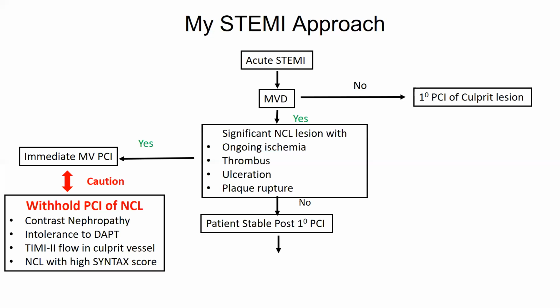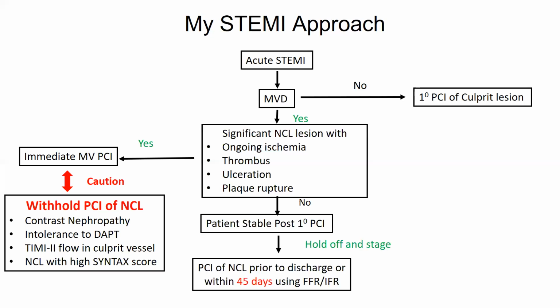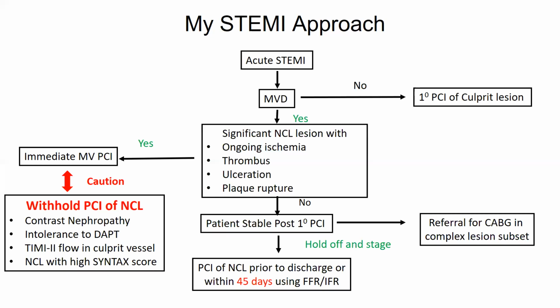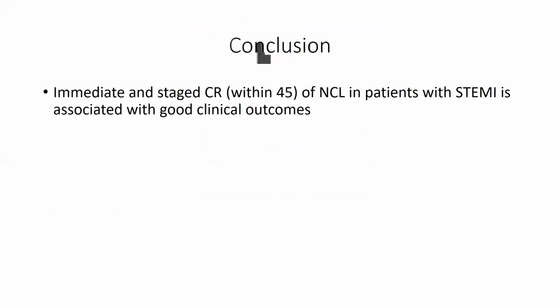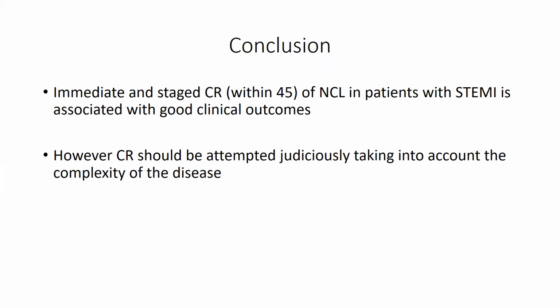In a stable patient, you can always hold off and do the non-culprit lesion within the first 45 days. Whereas some of these patients might need a referral for CABG. These are especially those patients who have multiple CTOs or have very high SYNTAX scores. So one should keep all the options open. To conclude, I would say that immediate and staged complete revascularization within 45 days of the non-culprit lesion in patients with STEMI is associated with good clinical outcomes. However, this has to be attempted judiciously.